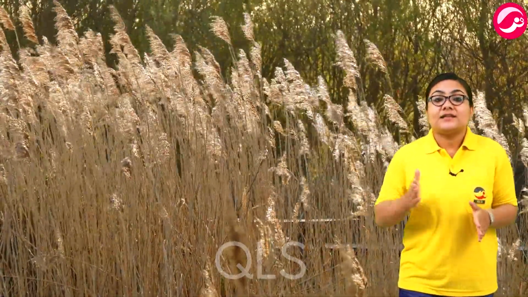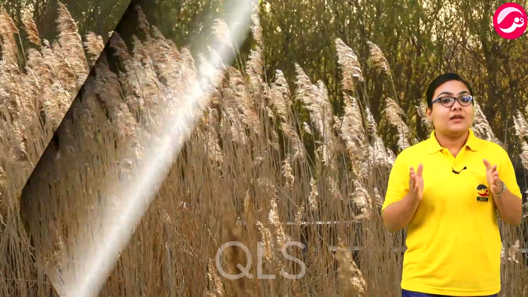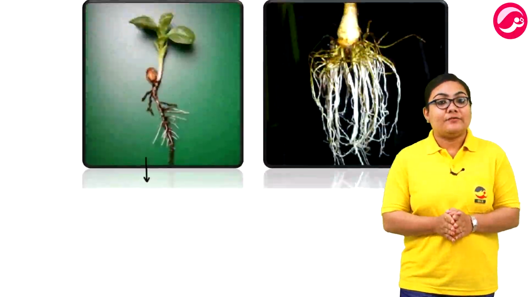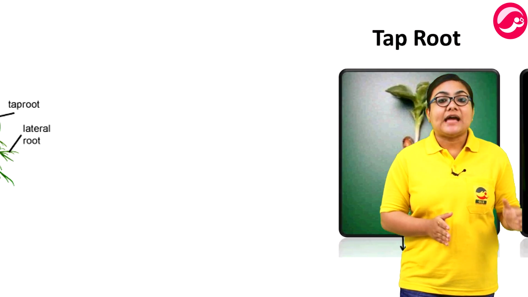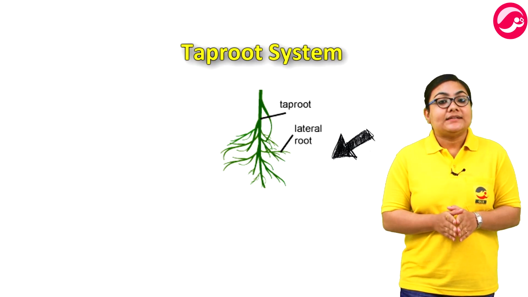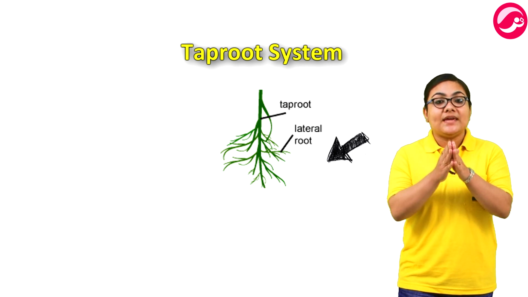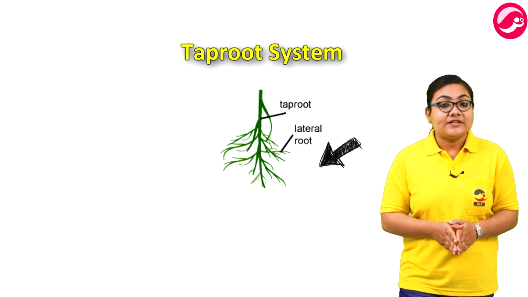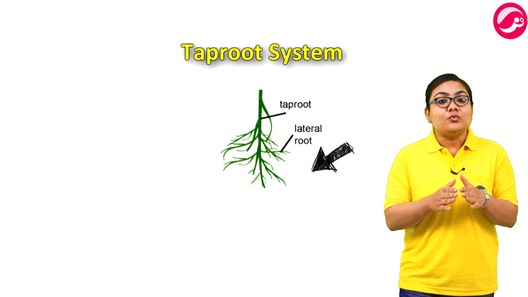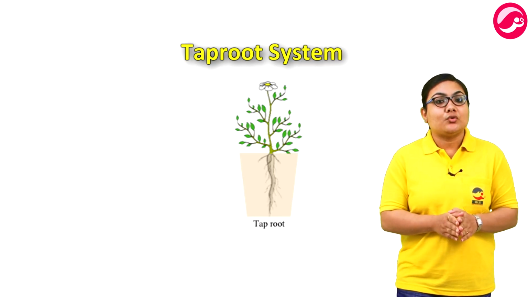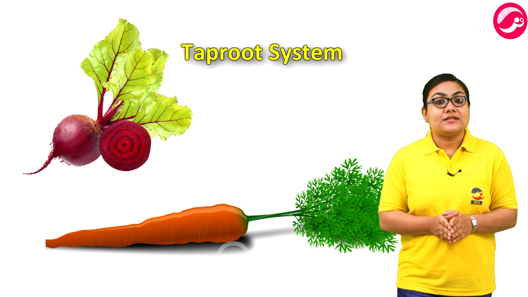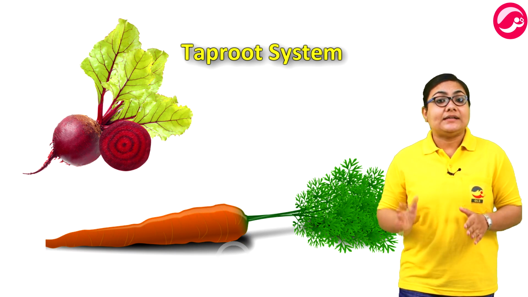अगर रूट्स नहीं होंगे प्लांट्स में तो जब भी तेज़ हवा चलेगी तो प्लांट्स एक जगह से दूसरी जगह आसानी से चले जाएंगे. There are two different types of root system and both have the same function. First is the tap root system. They are characterized by having one main root, that is the tap root, from which smaller branch roots emerge. Tap roots can be modified for use in storage, usually carbohydrates such as those found in sugar beets and carrots.